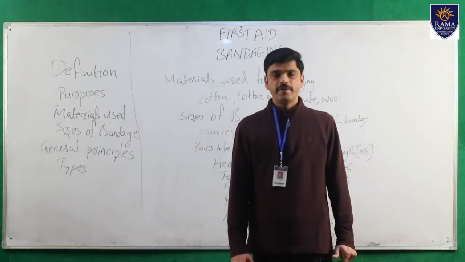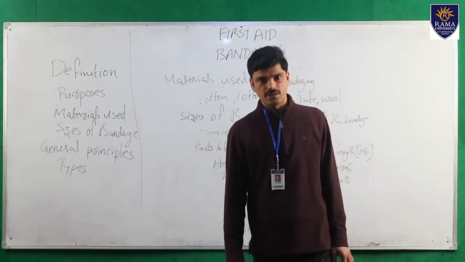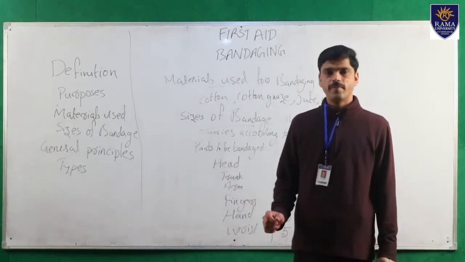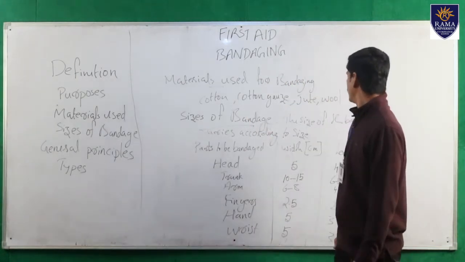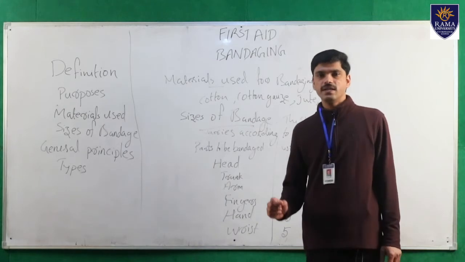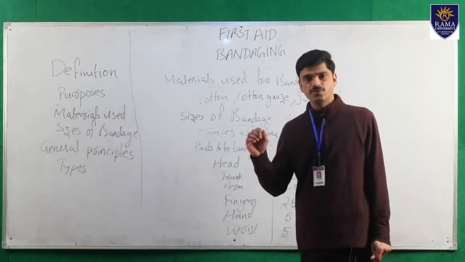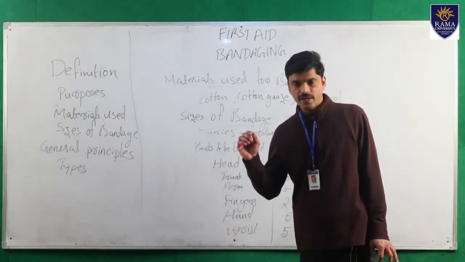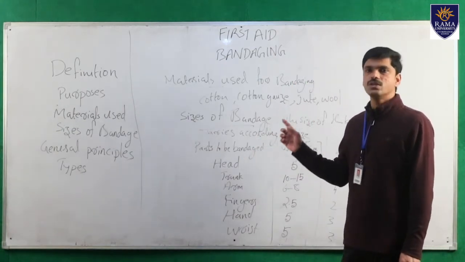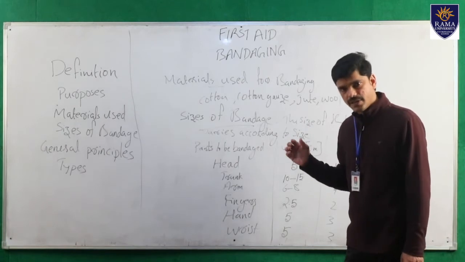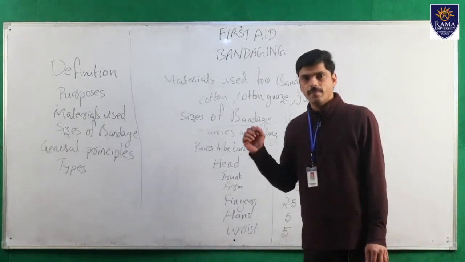Next we will see the materials used for bandaging. What are the materials used for bandaging? Cotton gauze, jute and wool. These are the materials commonly used for bandaging.